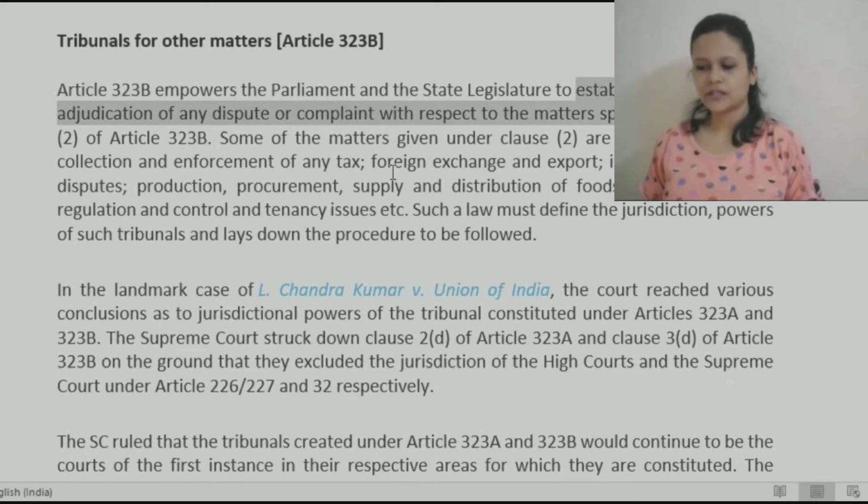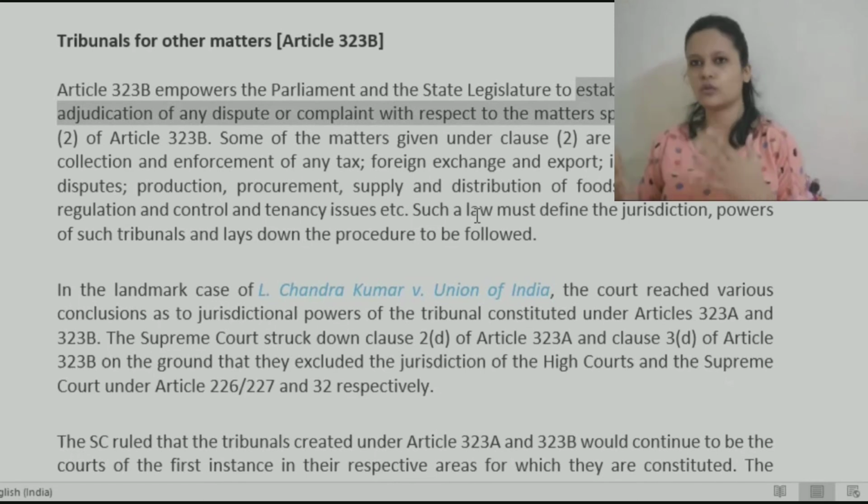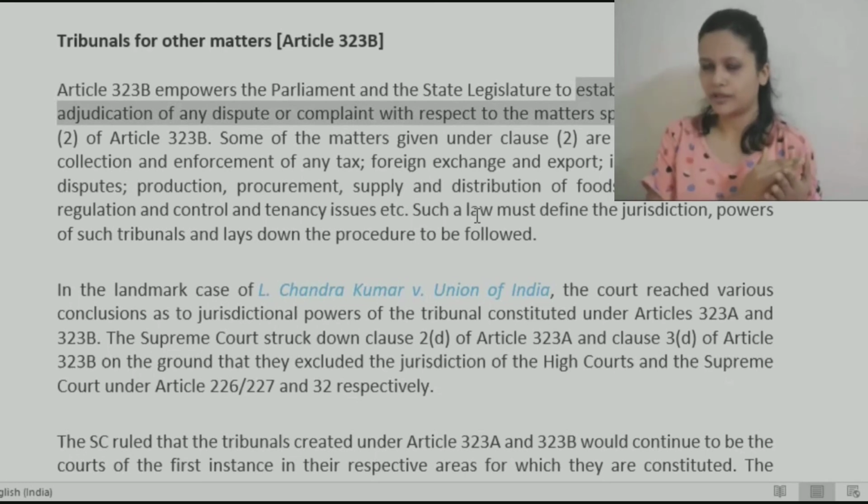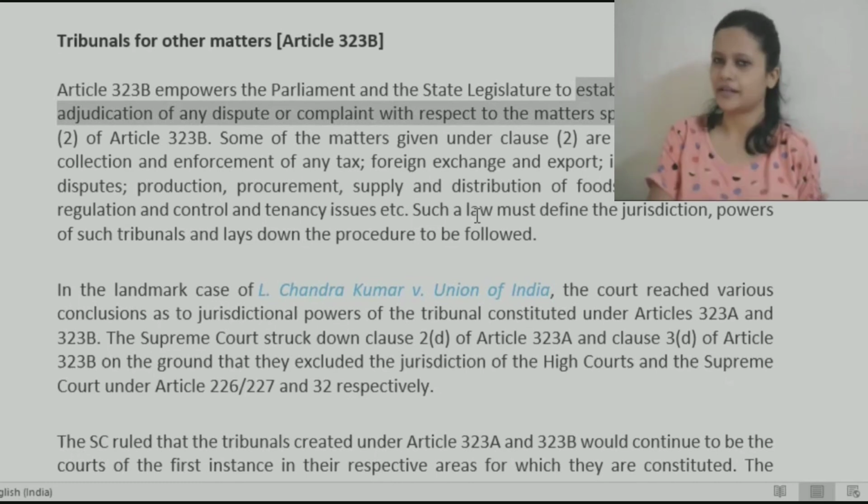Accordingly, there may be tribunals set up for matters relating to tax, foreign exchange, industrial and labor disputes and all that. Those tribunals would have specific powers and functions relating to those specific matters only. Again, these are also set up under some statute. These are statutory bodies. Even though the Constitution of India is talking about their establishment, they are not established under the Constitution. They are statutory bodies established under different statutes only.